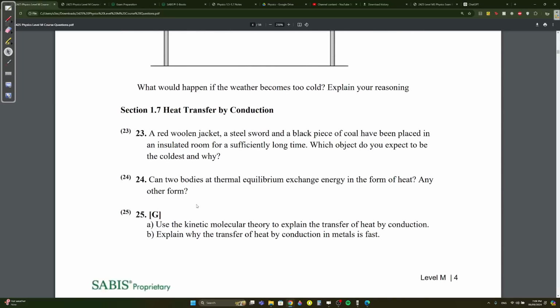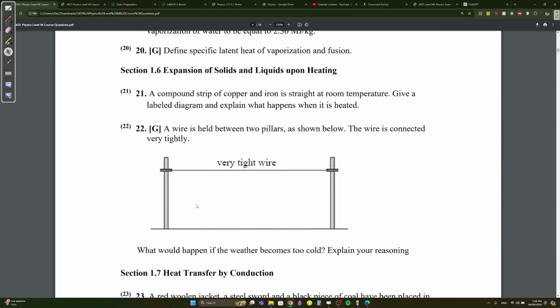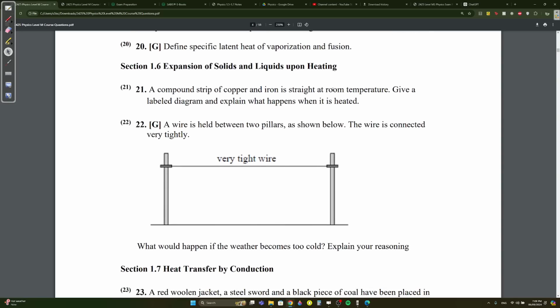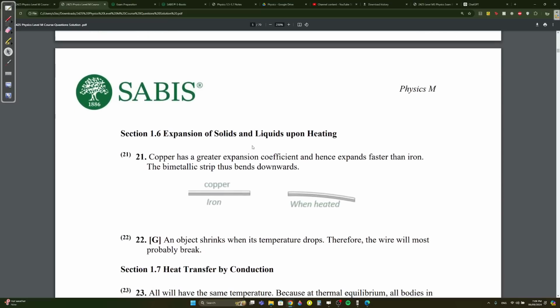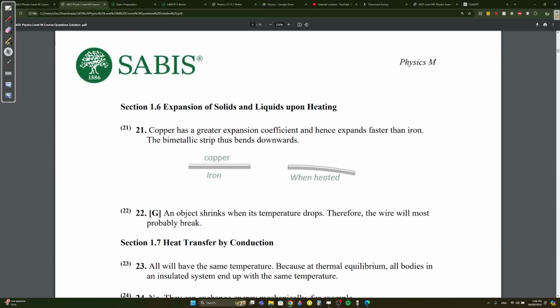Okay, we're almost done. A compound strip of copper and iron is straight at room temperature. Give a labeled diagram and explain what happens when it is heated. I'm just going to open the answer key for this. It's straight at room temperature. Copper has a greater expansion coefficient and hence expands faster than iron. So the bimetallic strip bends down.